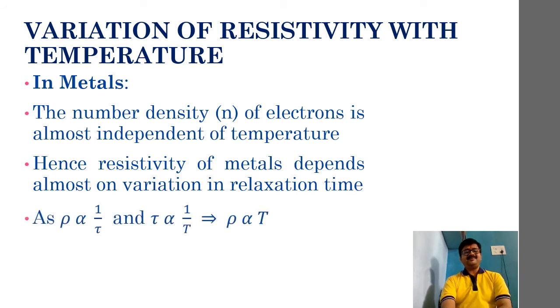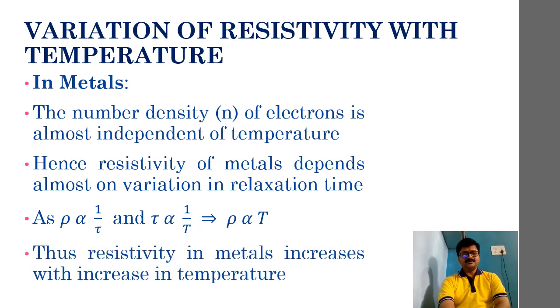Okay, and we already have concentrated on this: resistivity is inversely proportional to relaxation time, and relaxation time is inversely proportional to absolute temperature. Then clearly resistivity must be directly proportional to temperature, right? So if you just recall these proportionalities, that will help us in writing the variation.